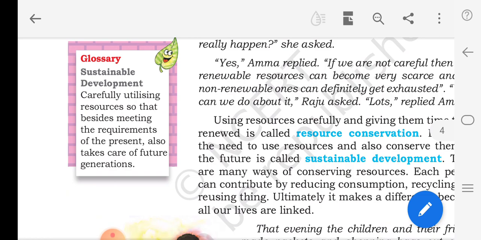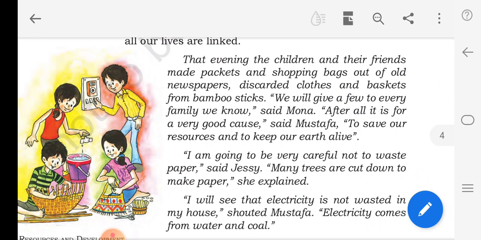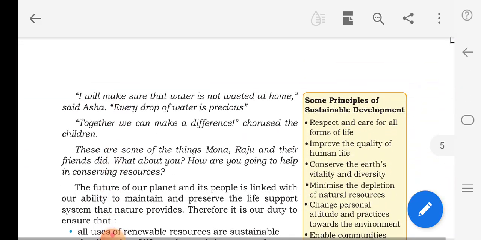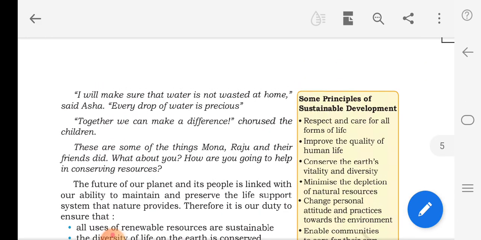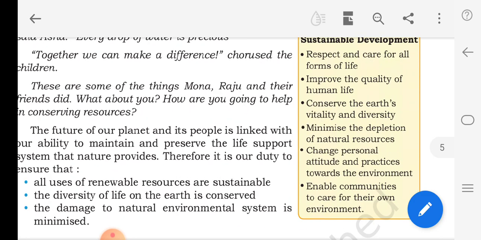We are carefully utilizing resources so that, besides meeting the requirements of the present, we also take care of future generations. That is called sustainable development.